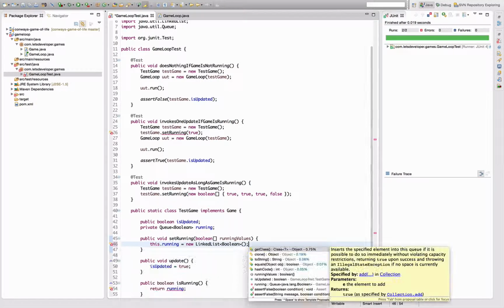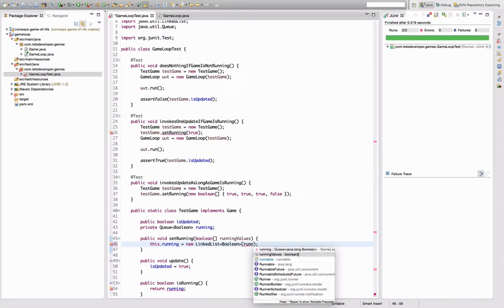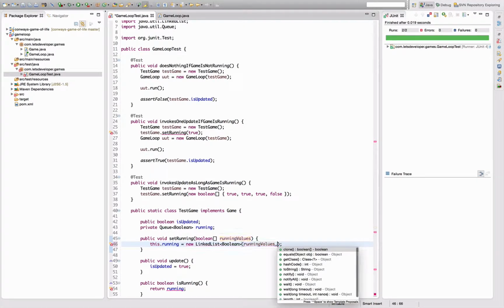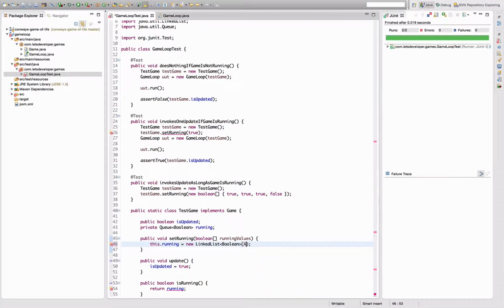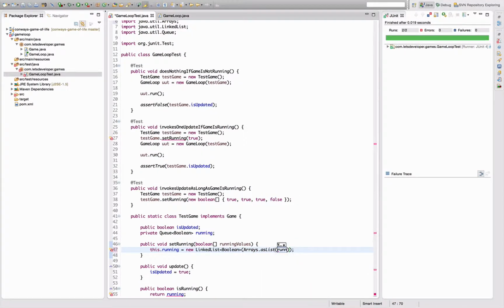Running at... okay, it only takes a collection, and arrays are not collections in Java. I'm thinking too much C# right now. Is there a toList or an asList or something? Or do I need to use the arrays as lists? Yeah, this way. Running values. This working? Why not? Oh, come on.